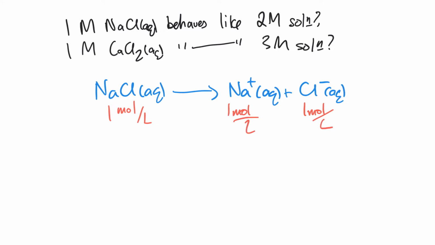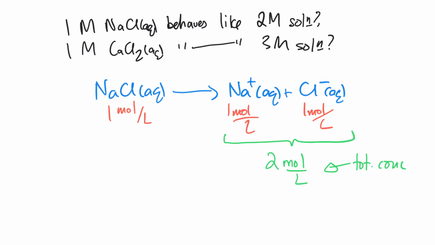And so what we need to do now is we need to remember that the colligative properties are proportional to the total concentration, and the total concentration of 1 molar sodium chloride is actually 2 moles per liter, right? So this is the total concentration. The solution does not care that the sodium chloride we write on the page as NaCl. It only cares the fact is that when it dissolves in water, it is breaking down and making 2 things. In the same way, if you buy a Twix bar, you get 2 bars inside. You don't get just the 1, you get 2. Doesn't matter, it came in 1 packet. It breaks down and gives you the 2 things.